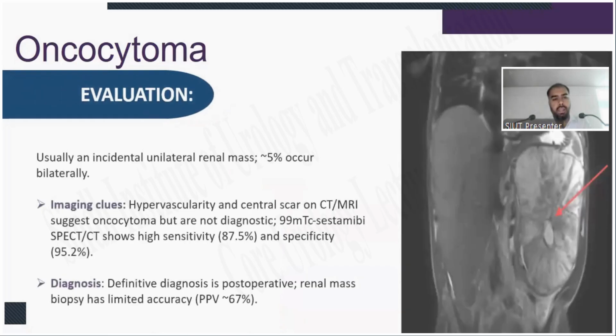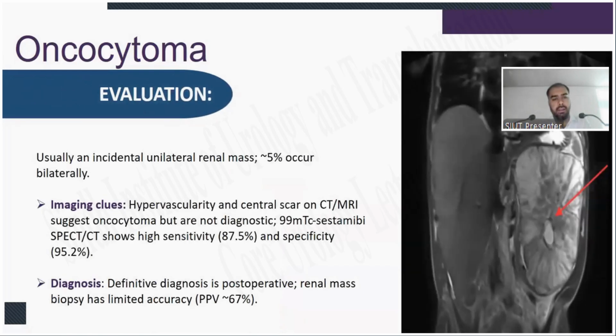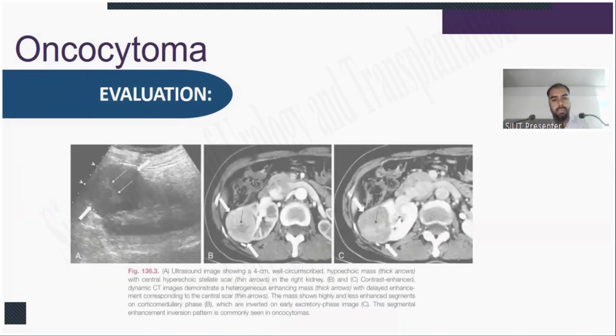Evaluation is usually an incidental unilateral renal mass. 5% occur bilaterally. Imaging includes hypervascularity and central scarring on CT and MRI, which suggest oncocytoma but are not diagnostic. Technetium-99m sestamibi SPECT CT shows high sensitivity of 87.5% and specificity of 95.2%. Diagnosis is definitive post-operatively. Renal mass biopsy has limited accuracy.